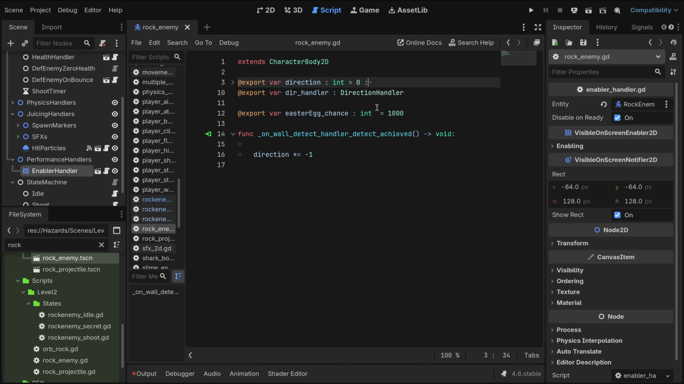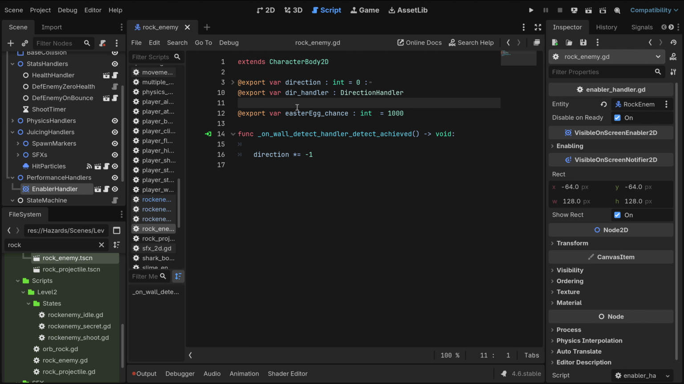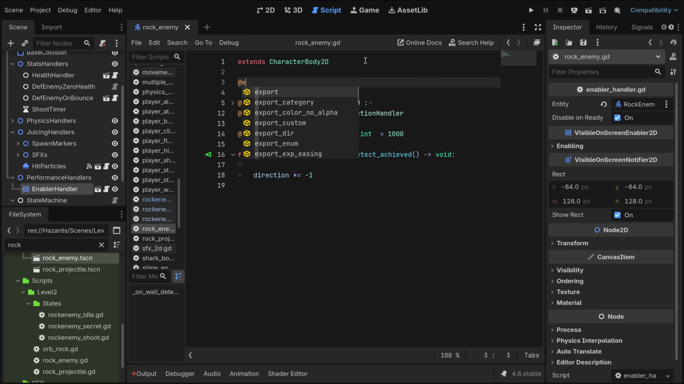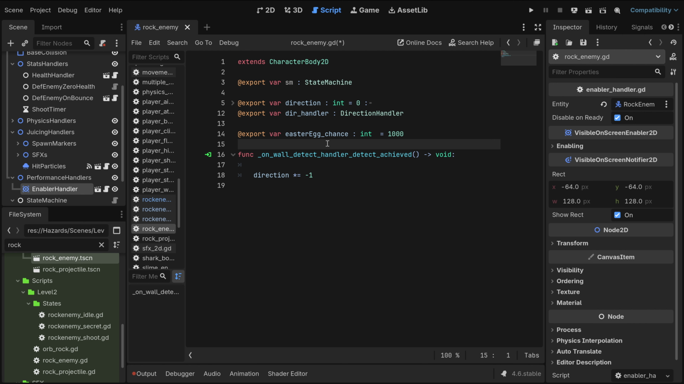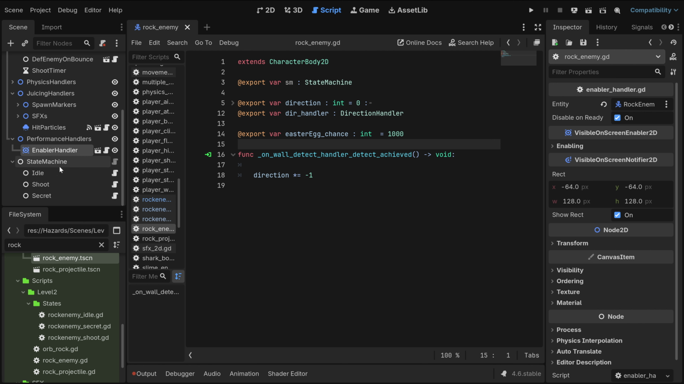I like Godot Engine, man. Okay, but I actually need to do something here. I'm going to add the export var state machine because now we need, what?